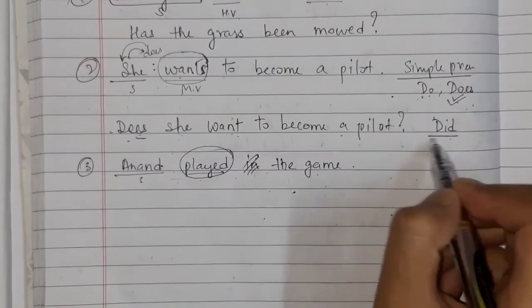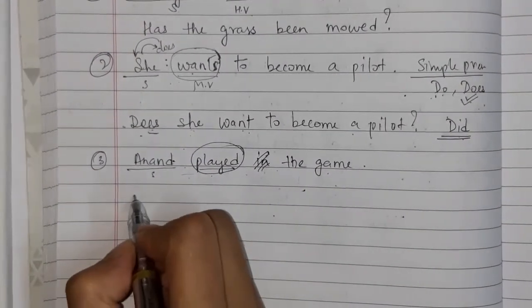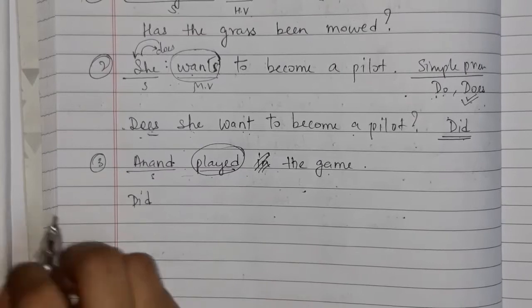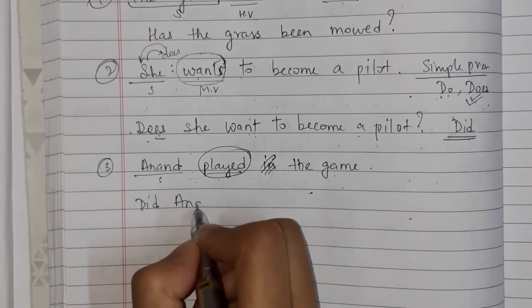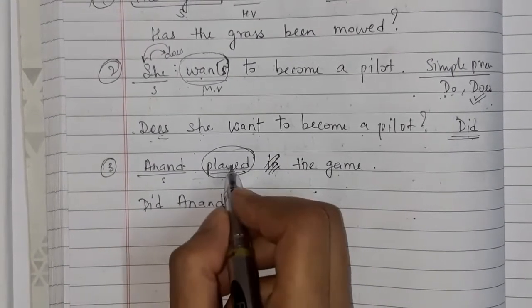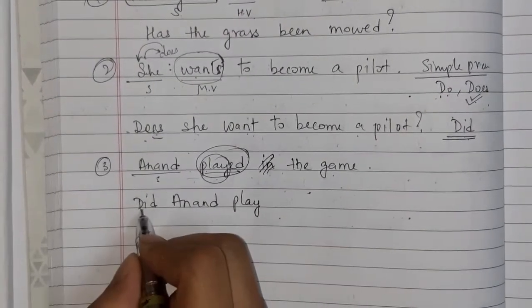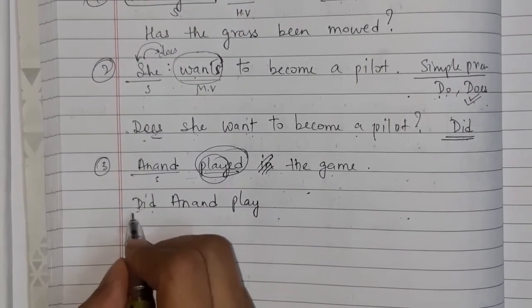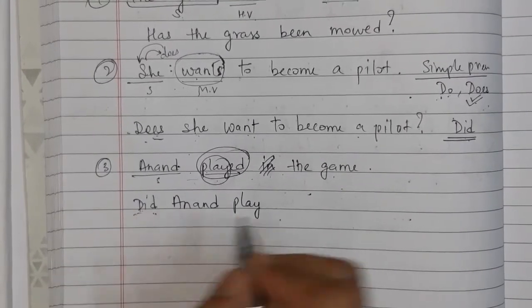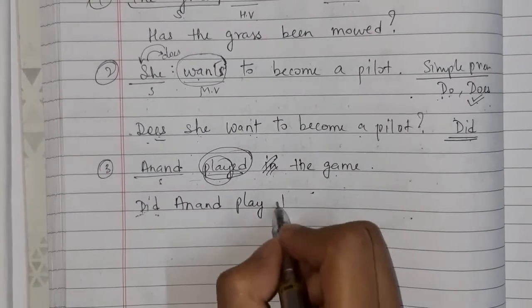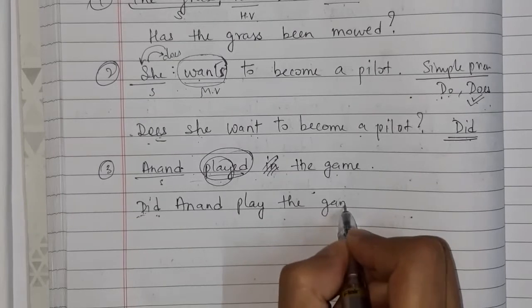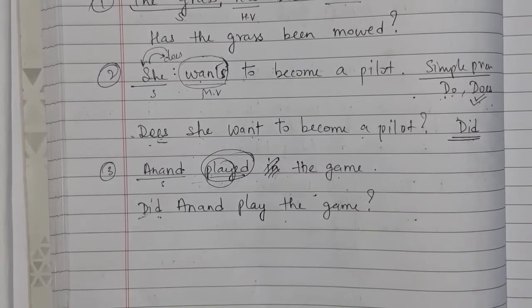So we have one for past tense, that is did. Just simply start the question with did. Did Anand. Now this will remain in the base form. We will not use ed here. Already I have changed do into past tense, that is did. So it will remain play. Did Anand play the game? So you have to change in this way, okay.